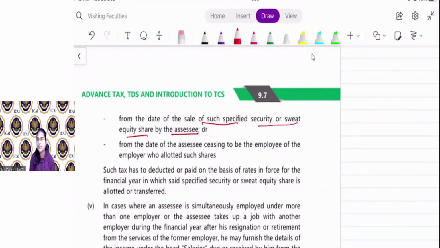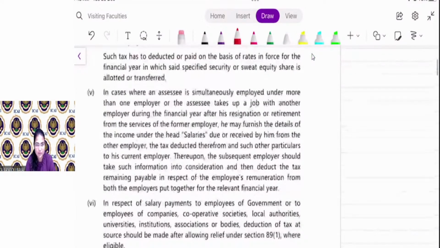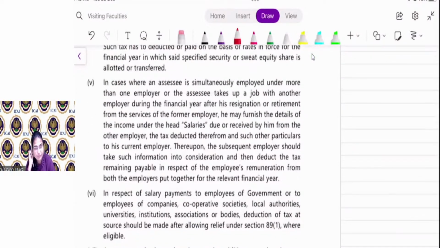Other than an eligible startup, in case of sweat equity or shares issued at a concessional rate or free of cost, you have to deduct tax at source in the year in which the equity shares are issued. Is that clear, everyone? Yes or no?